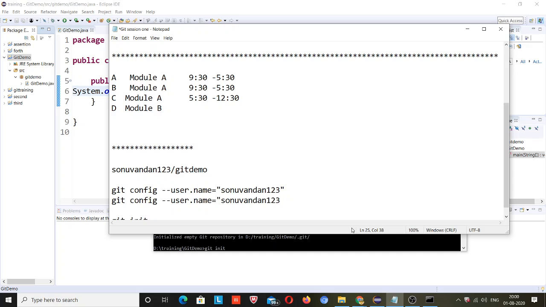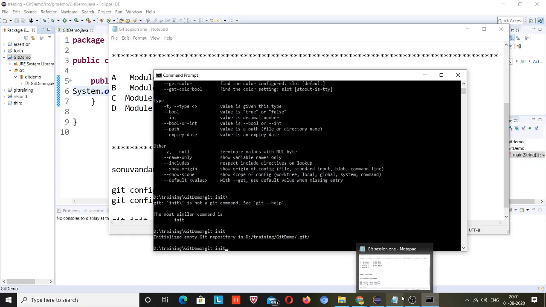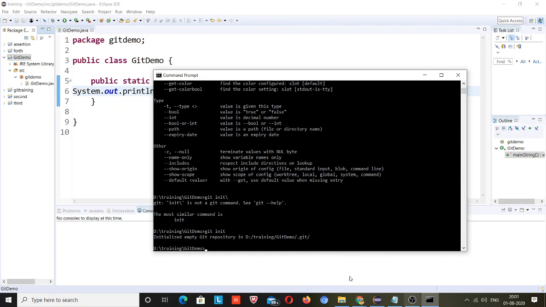User dot email, and here you need to give your email. Okay, now after that you have successfully initialized the project. Okay, now the second step will be to add your code to staging first.